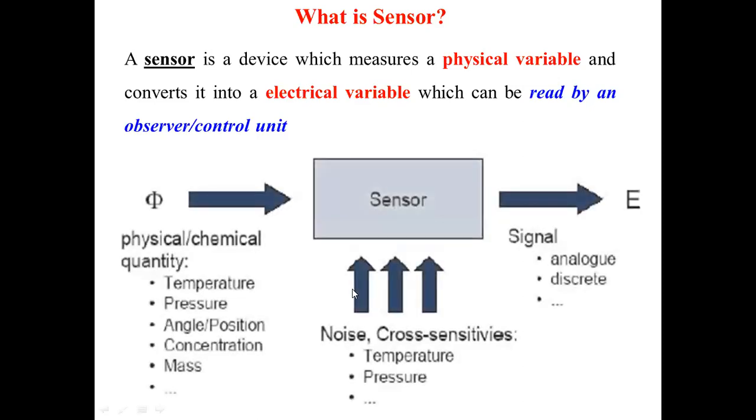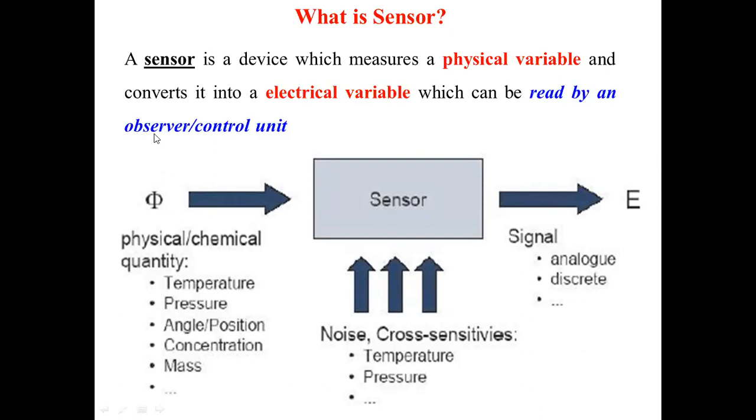So here is the schematic of a sensor. It shows what the input to the sensor is and what the output of the sensor is. The input to the sensor is a physical or chemical quantity or parameter, which may be, for example, temperature, pressure, angle, position, concentration, mass, and likewise; there are a number of physical and chemical quantities.